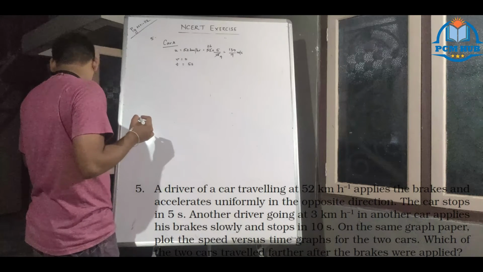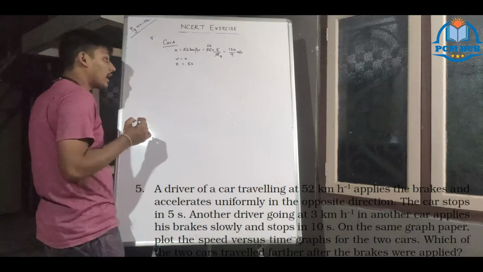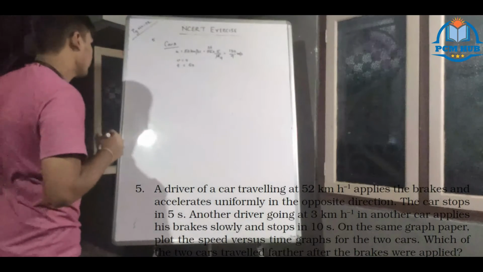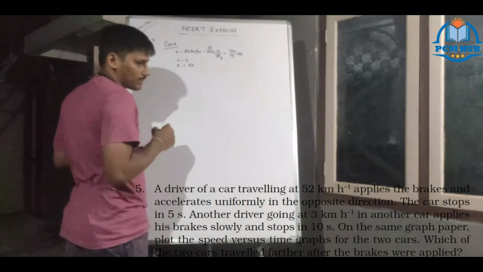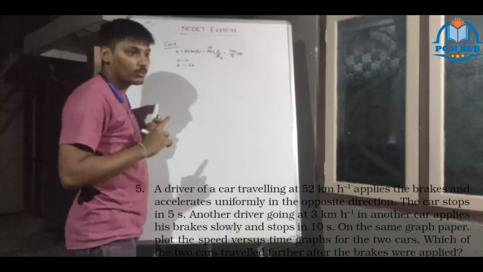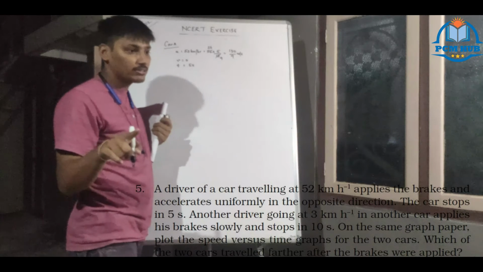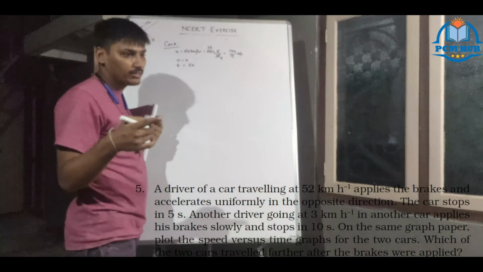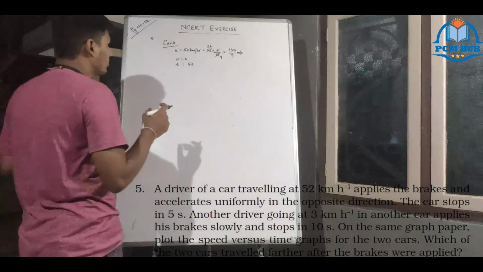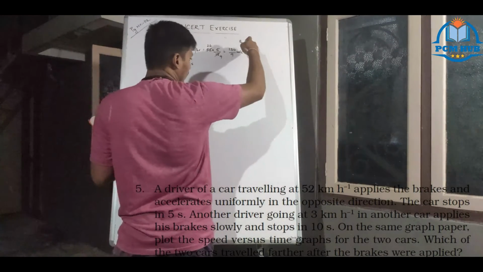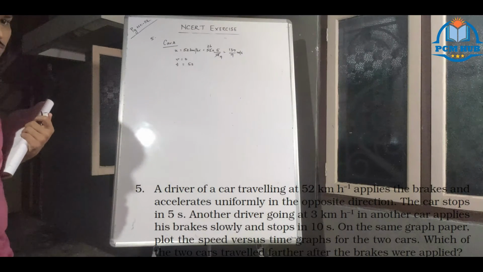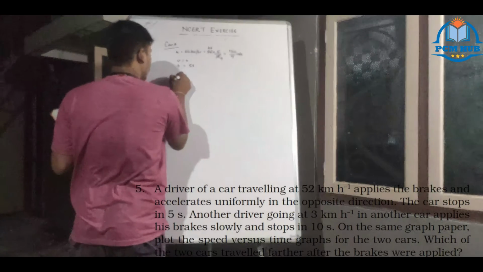So what is the curve for retardation you should draw? Retardation curve you should draw, and it is uniform retardation, you know that. Therefore no need to plot the VT curve, otherwise there was a need for drawing it. So 5 seconds time is there, you will take 130/9 to 0. So you have to find the distance traveled S.